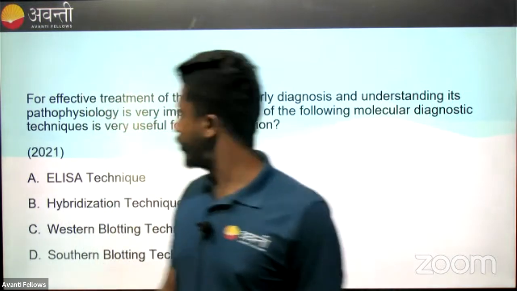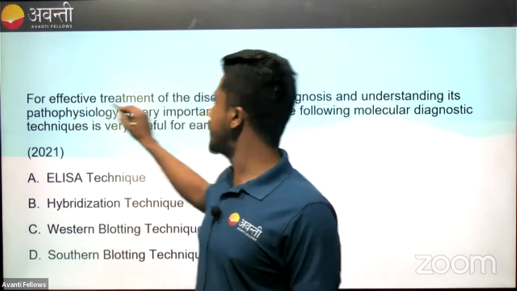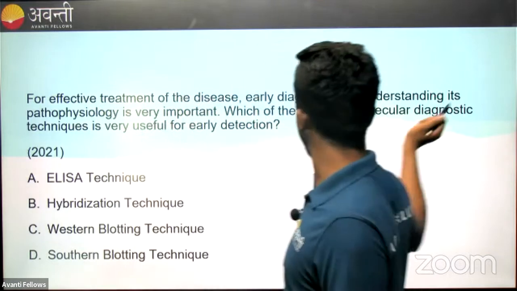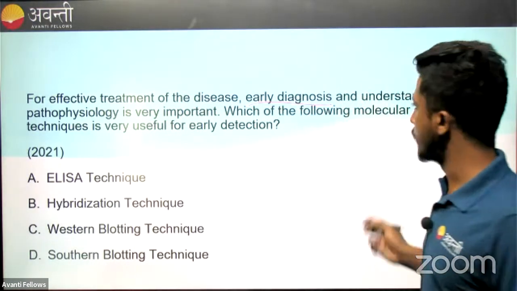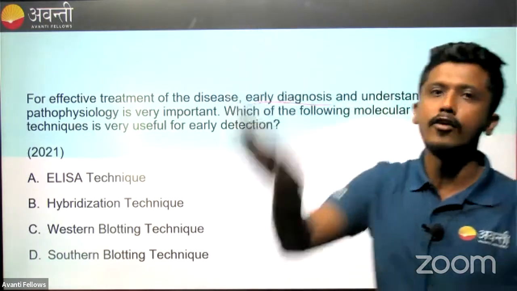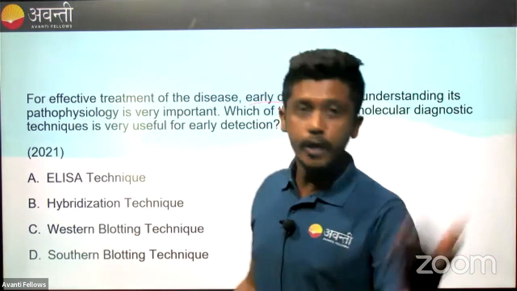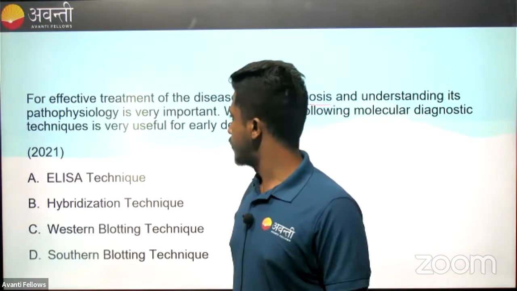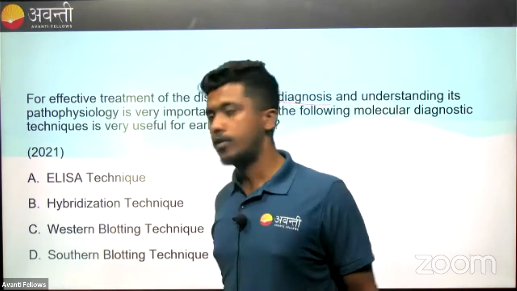So the given question asks about early effective treatment. For effective treatment of a disease, early diagnostics have to be done. You can go for permutation and combination in this odd one out, or you can call it that. So if you don't know the answer, you can go for odd one out.